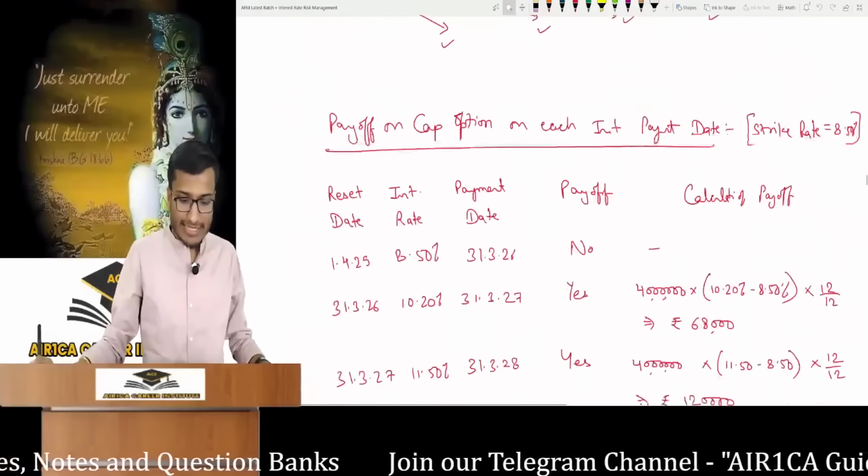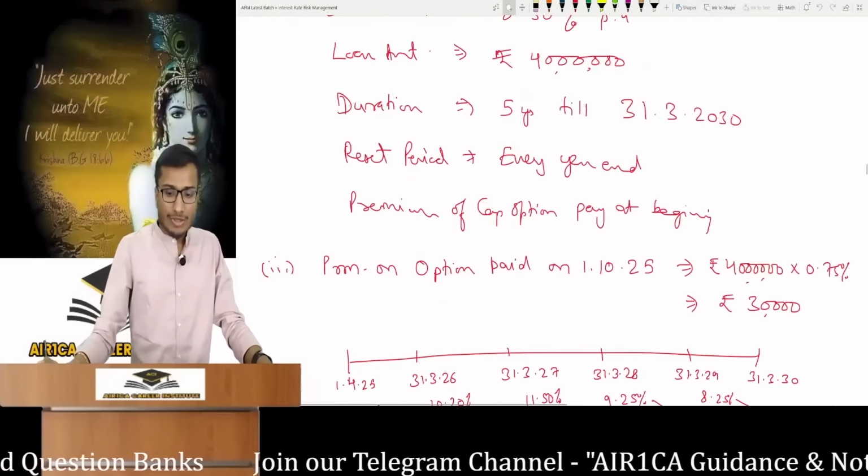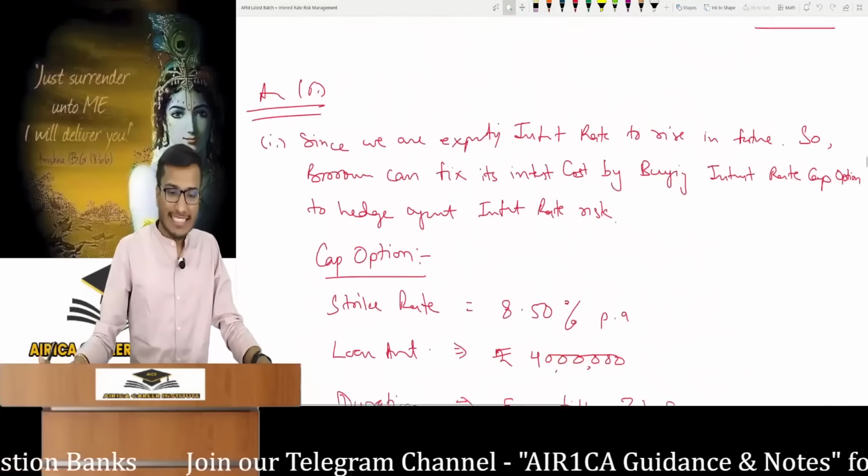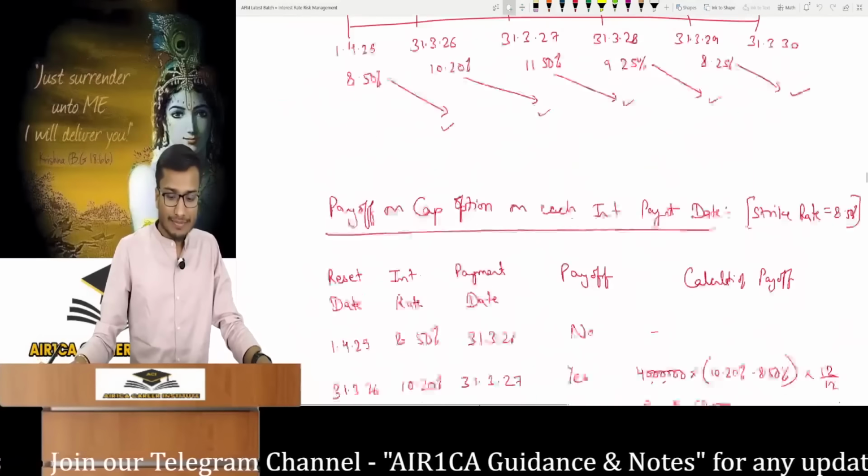This is the solution to the question we did in class. Here your strike rate was explicitly set at 8.5%. Yes, exactly 8.5%. And particularly the loan that we had taken.